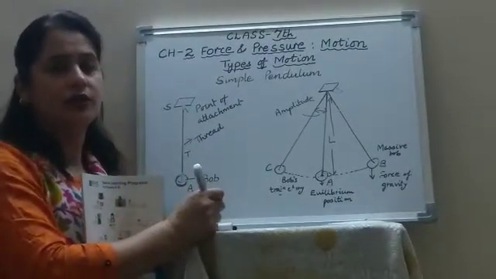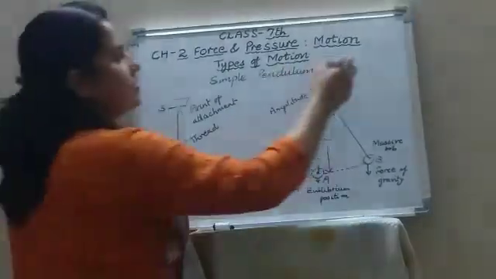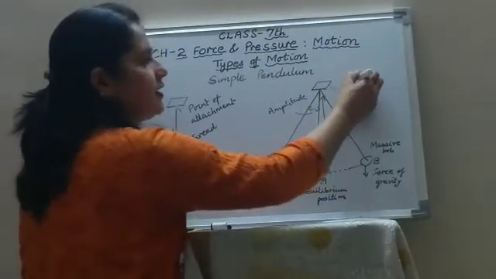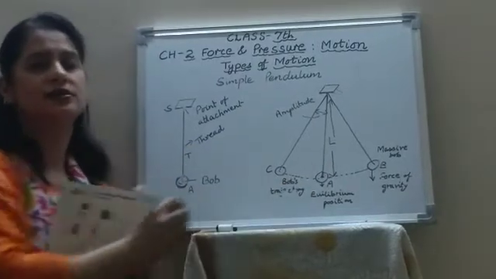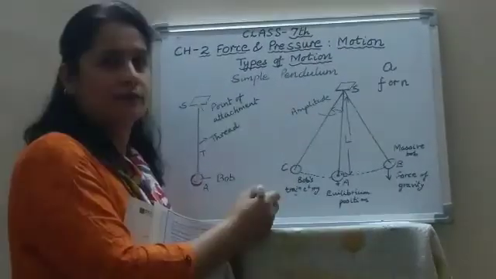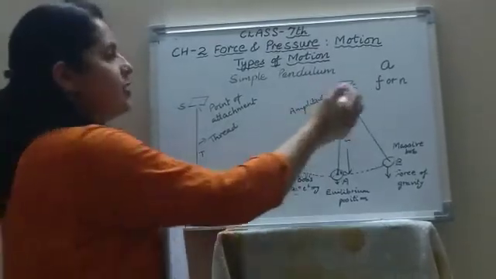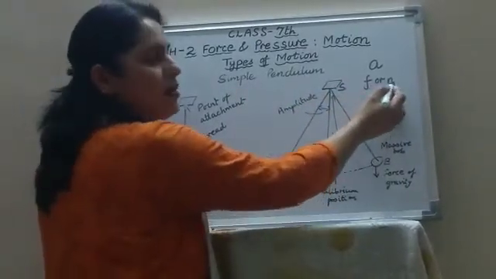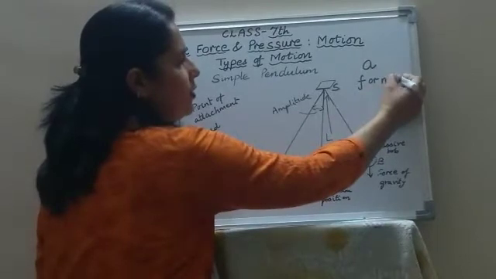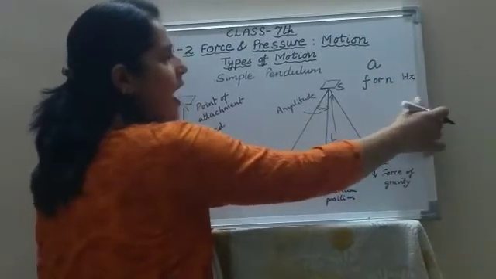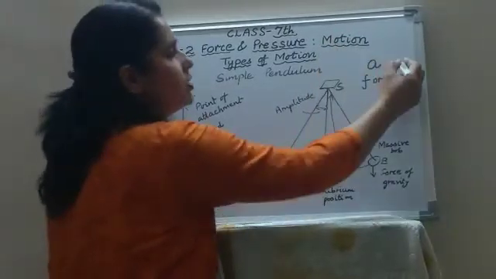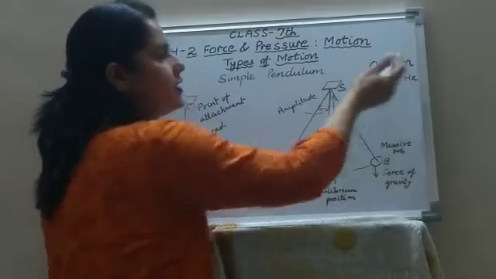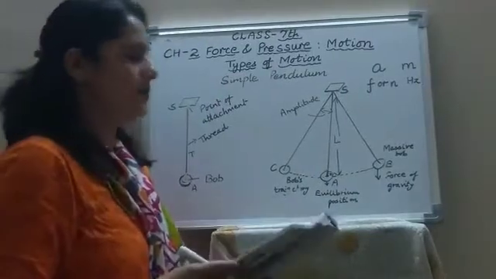Because what is the unit of frequency? Hertz. Frequency is represented by the letter F or N, and the unit is Hertz. Amplitude is represented by A, and the unit of amplitude is meter, because it is distance only which we are measuring.